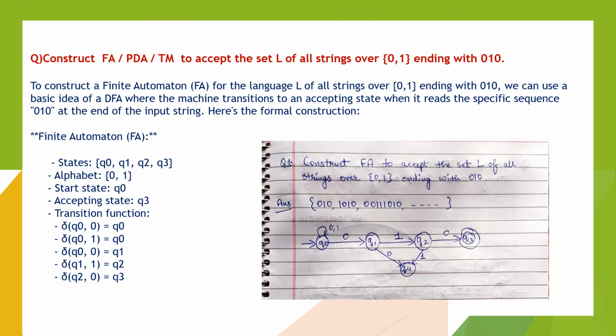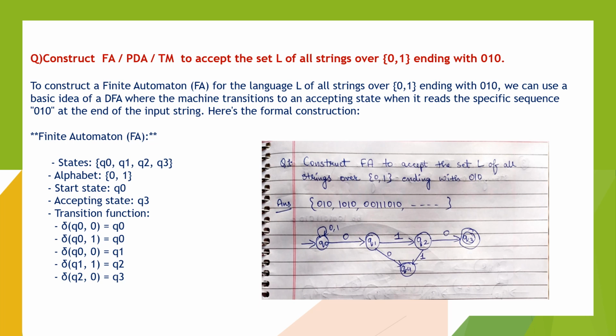Construct a finite automaton (DFA) to accept the set L of all the strings over 0 and 1 ending with 101. To construct a finite automaton for the language L of all the strings over 0 and 1 ending with 010, we can use the basic idea of a DFA, where the machine transitions to an accepting state when it reads the specific sequence 010 at the end of the input string.